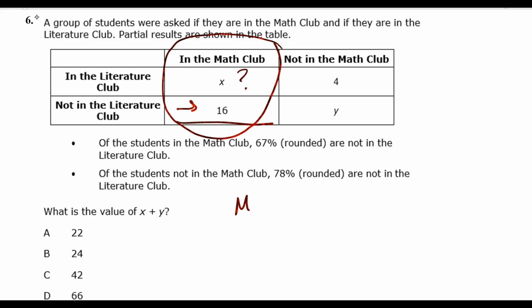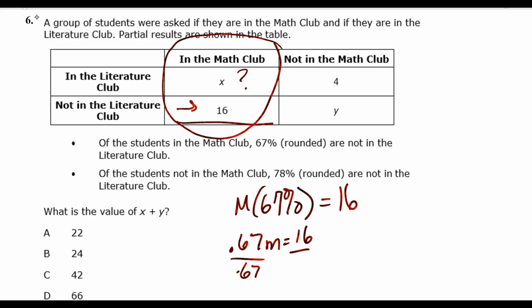So 67% of M is going to give us 16. That translates to 0.67 times M is equal to 16. So we just divide by 0.67, and they said it was rounded. 16 divided by 0.67 gives us 24, so there are approximately 24 students in the math club.